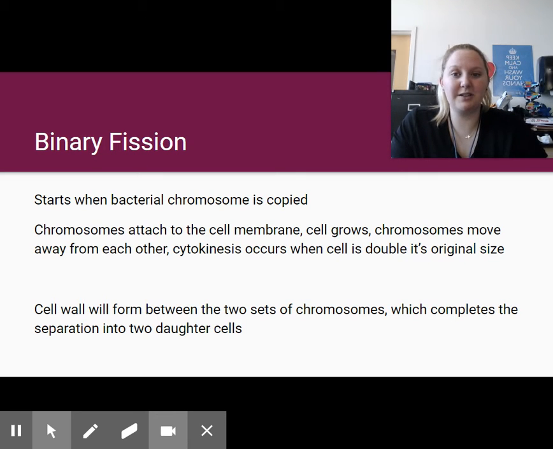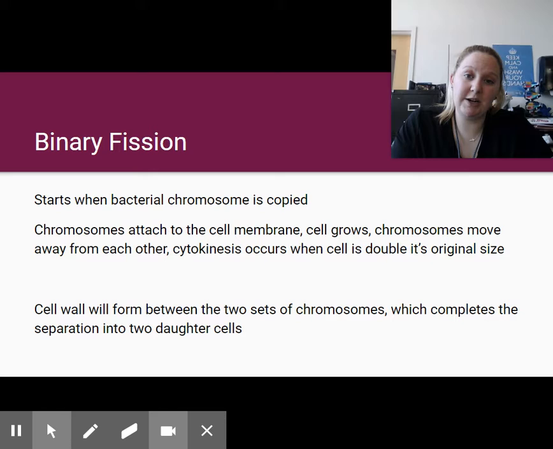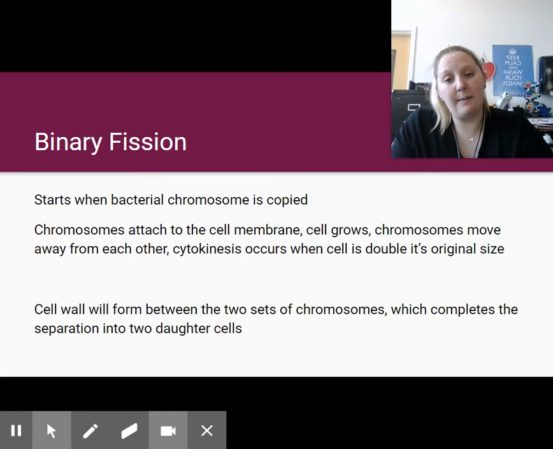Cytokinesis then occurs when the cell is double its original size. The cell wall will form between the two new sets of chromosomes, if this is an organism that has a cell wall, which completes the process of separation. If this organism did not have a cell wall and just had that cell membrane, it would form a cleavage furrow and then split off into two daughter cells.